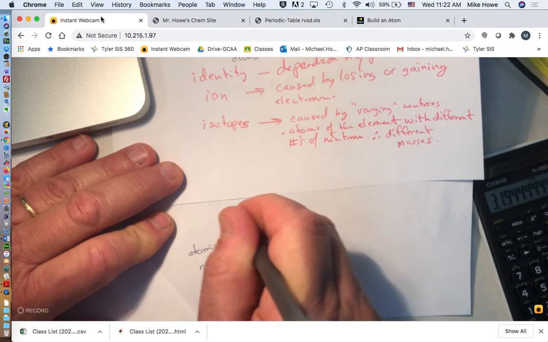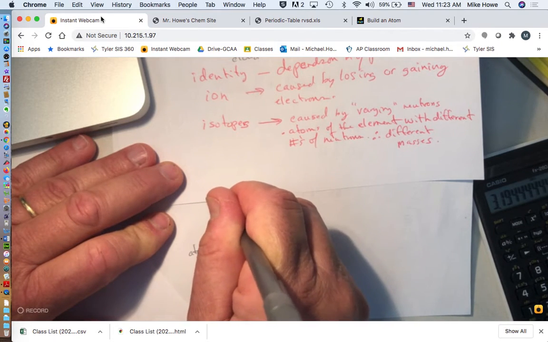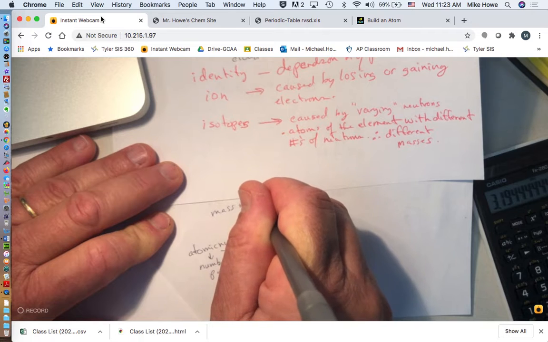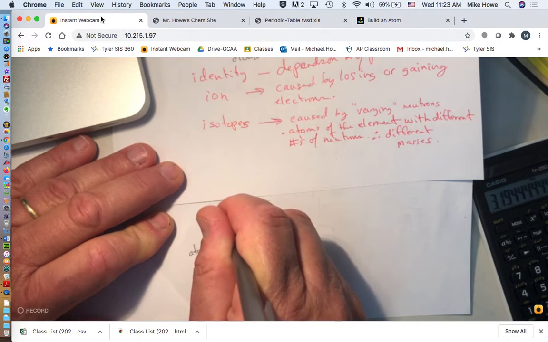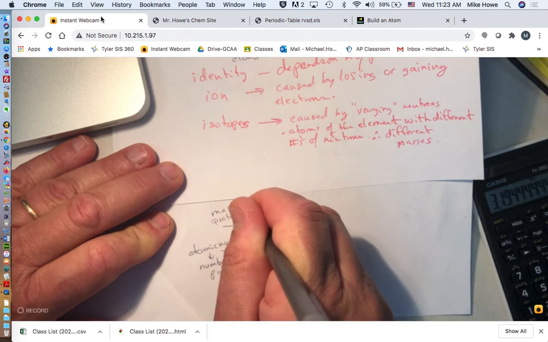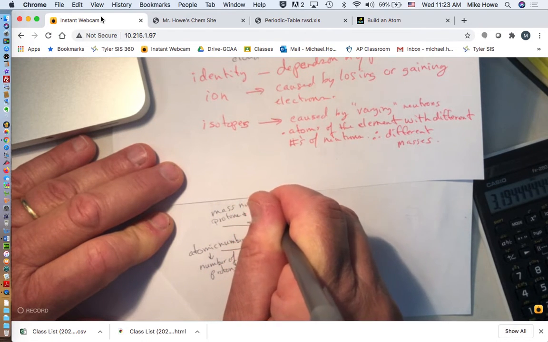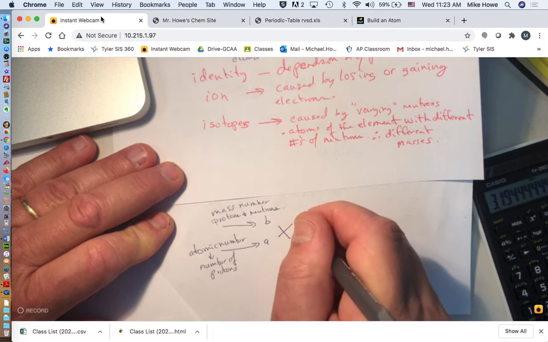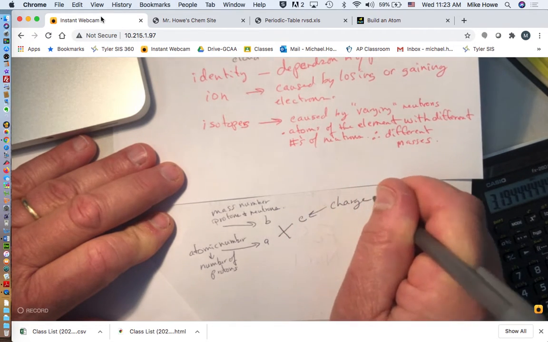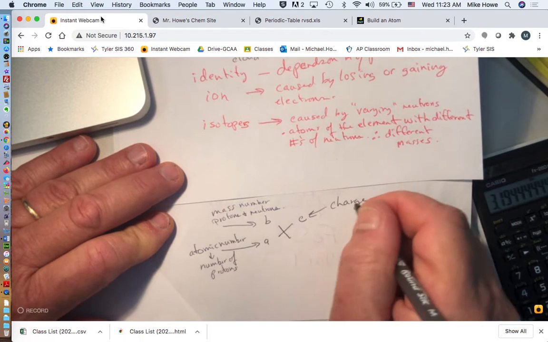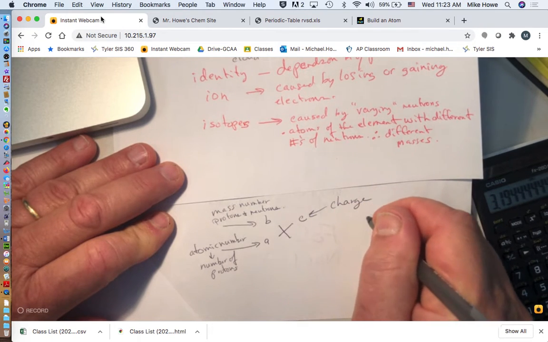In position B, we have the mass number, and that is the protons and the neutrons. And in position C, we have the charge. And the charge is determined by the protons and electrons.